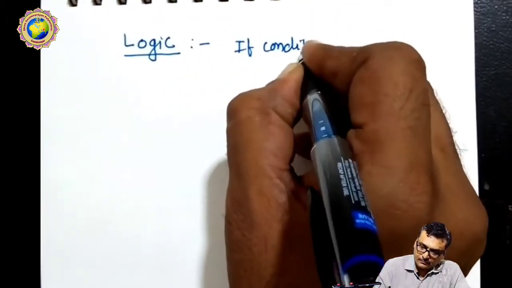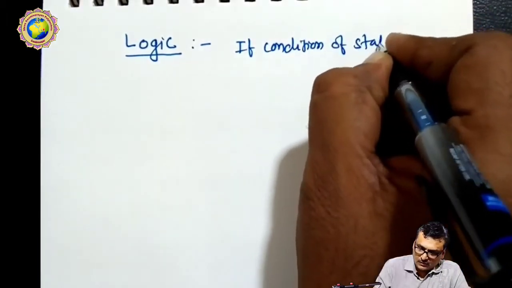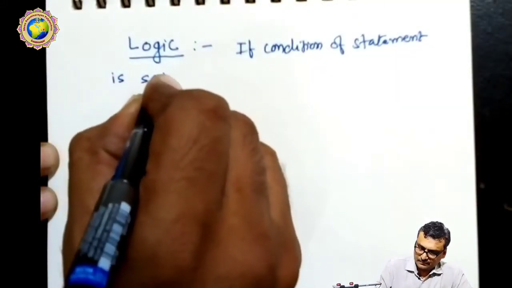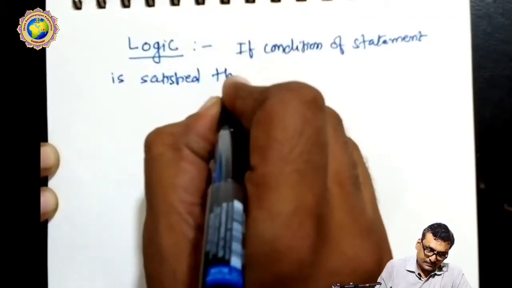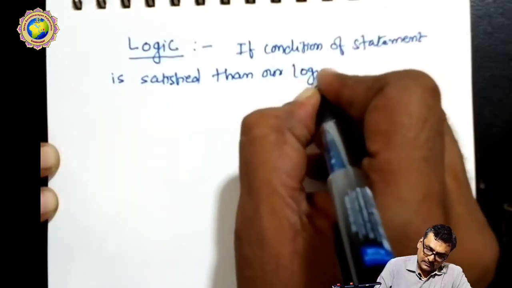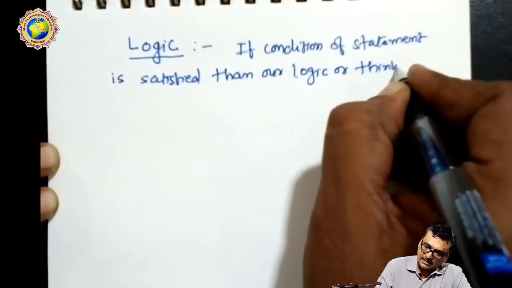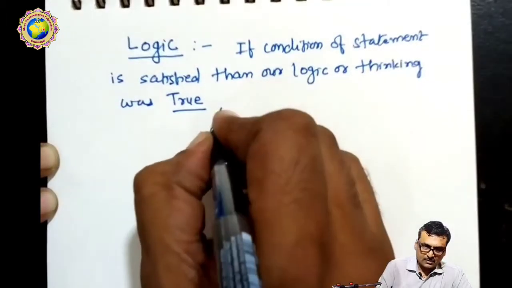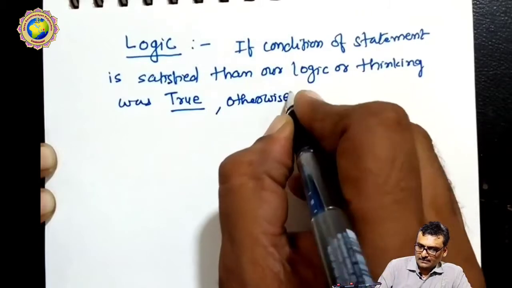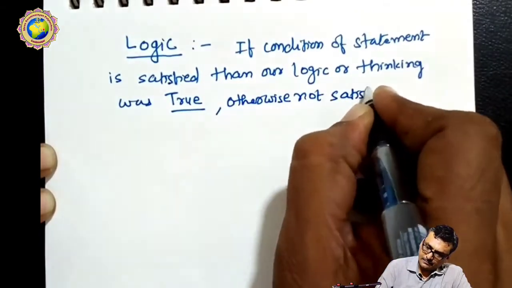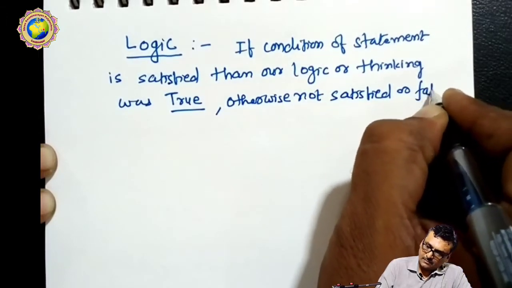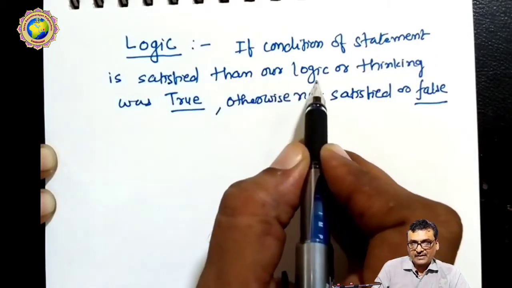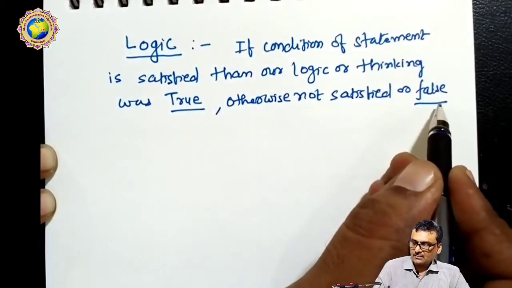If the condition of a statement is satisfied, then our logic or thinking is true, otherwise, if not satisfied, it is false. So here is the logic definition: if the combination of statements is satisfied, then our logic is true, otherwise it is false.